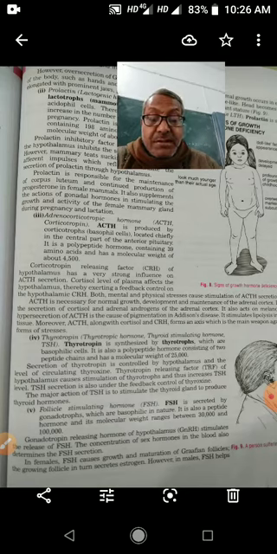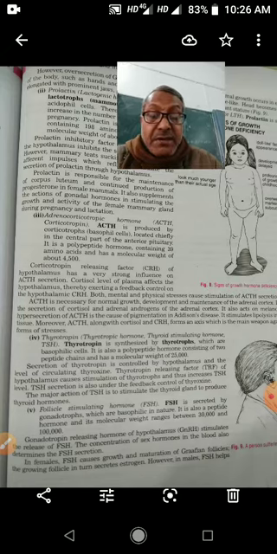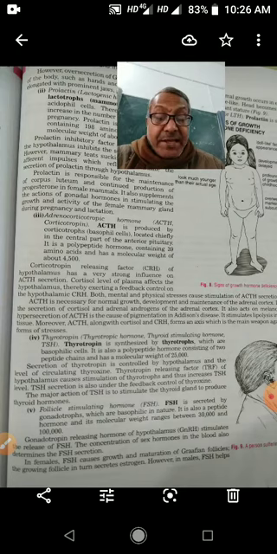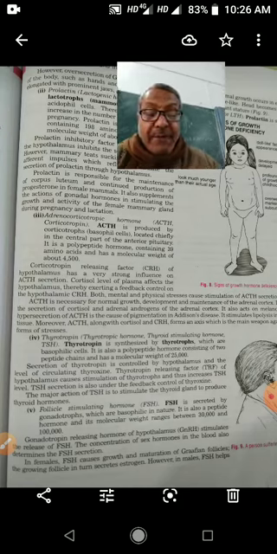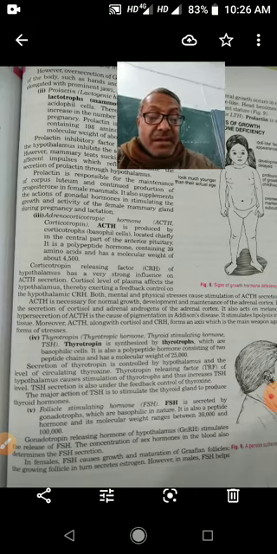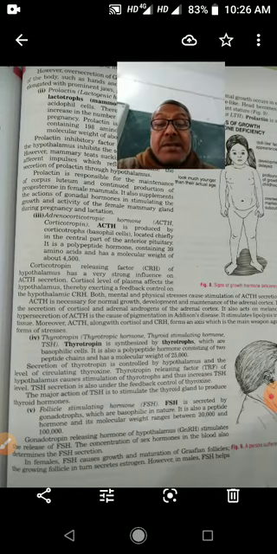Adrenocorticotropin hormone influences the adrenal cortex for the secretion of cortisol. Adrenocorticotropin hormone is necessary for normal growth, development, and maintenance of adrenal cortex. It stimulates the secretion of cortisol and adrenal androgens of the adrenal cortex. It also acts on melanocytes.